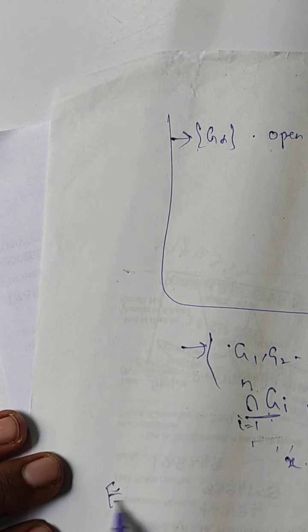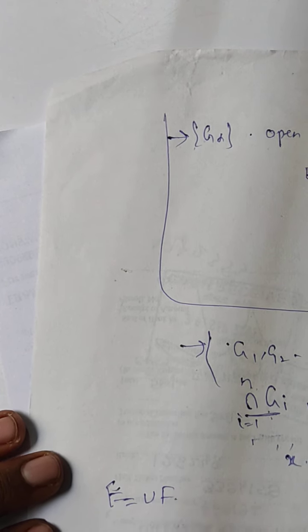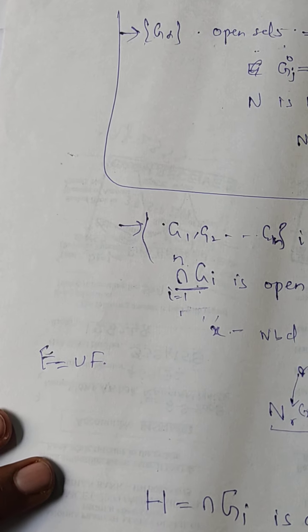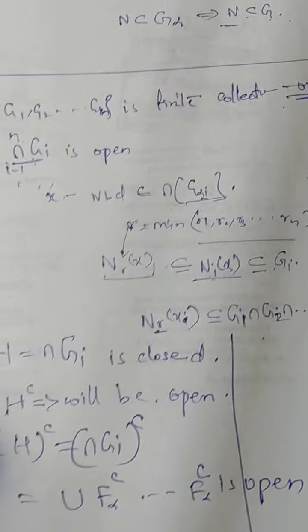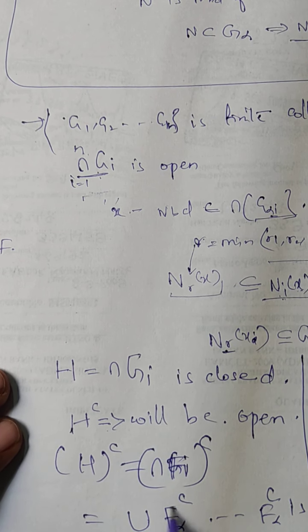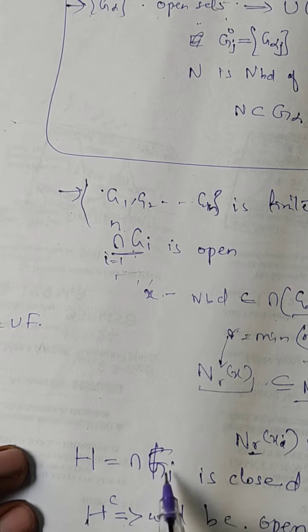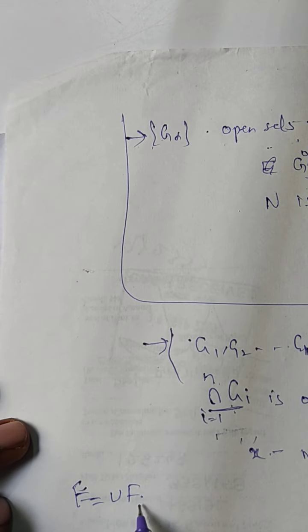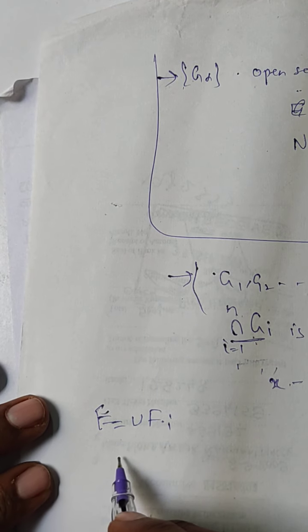Similarly, you can do this for F is equal to the union of F_i's. Whatever you want to take it, this is just general sets, F alpha, F_i. We have the F_i's, union of F_i's.